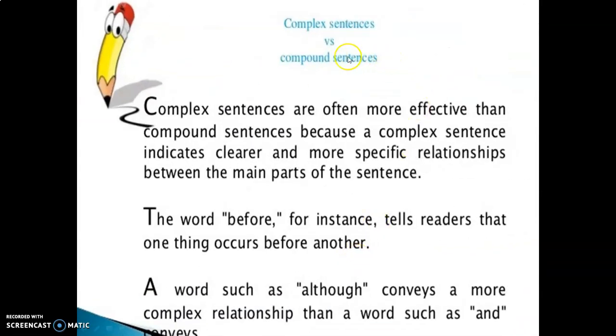Complex versus compound sentences. Complex sentences are often more effective than compound sentences because a complex sentence indicates a clearer and more specific relationship between the main parts of the sentence. The word before, for instance, tells readers that one thing occurs before another. A word such as although conveys a more complex relationship than a word such as and.